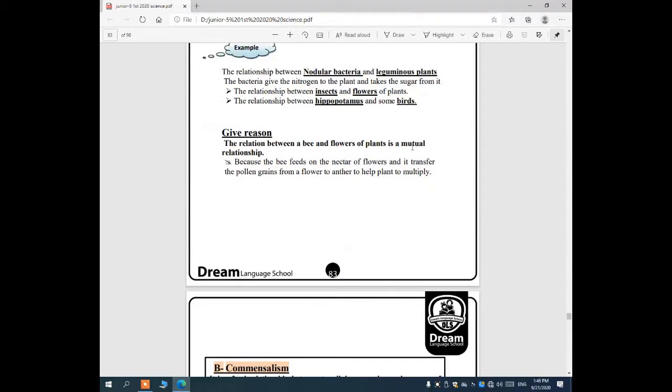Why is it a mutual relationship? Because the bee feeds on the nectar of the flower, and it transfers the pollen grains from one flower to another flower to make new plants, new baby plants.